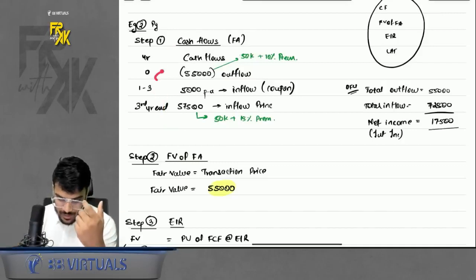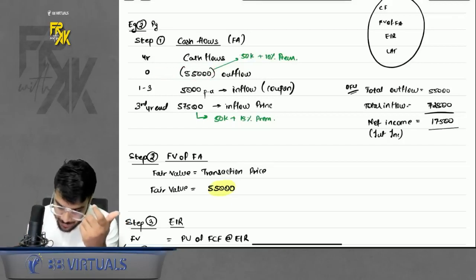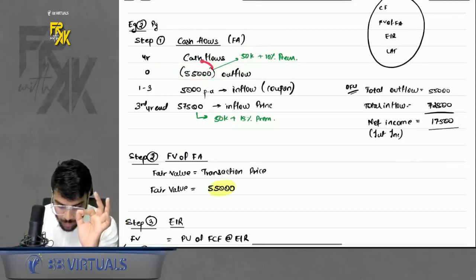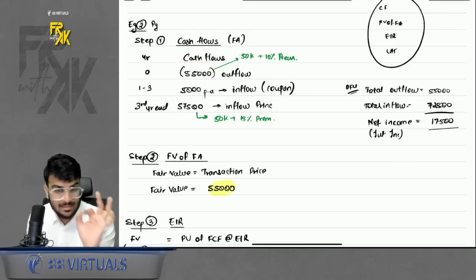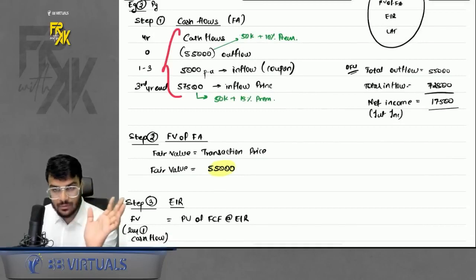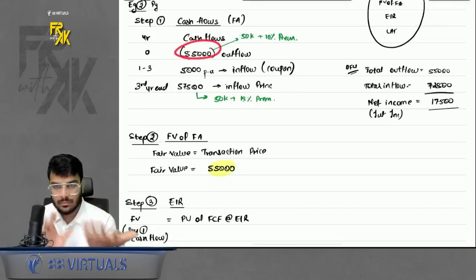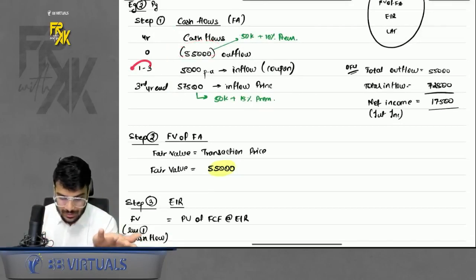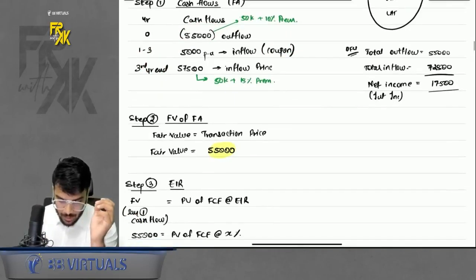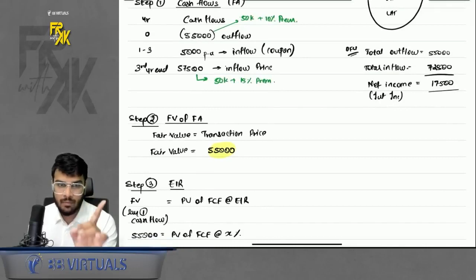So I invested 55,000. How come 55,000? Because I invested at a premium, so face value plus premium. This 55,000, whatever is the inflow or outflow on day one, is known as the transaction price. Do remember that part. So I will add the cash flows. In this question, on day one I will invest. Over the period, I will receive a coupon and then I will receive my principal repayment at a premium. This is my step number 1, cash flows.